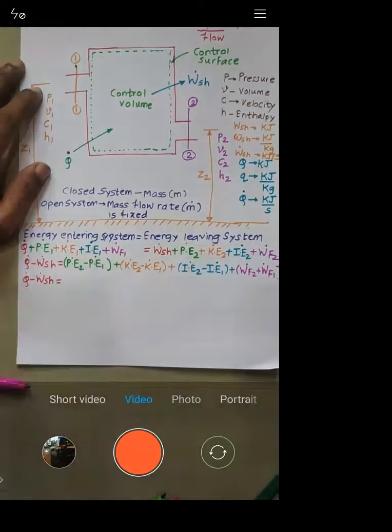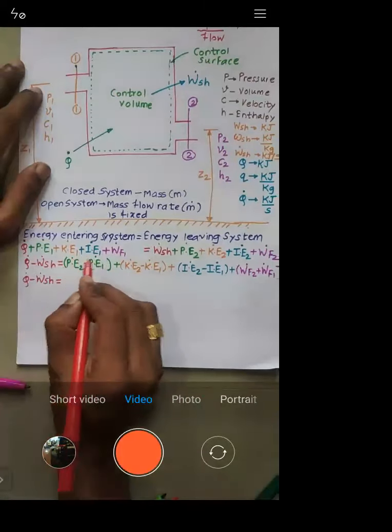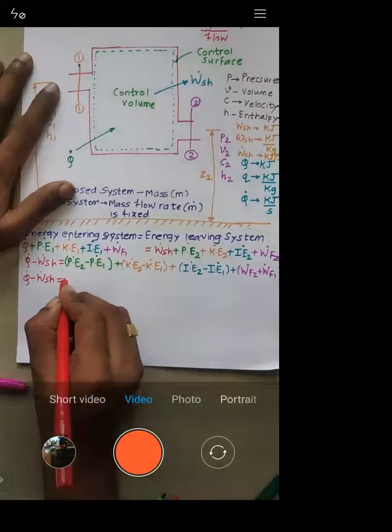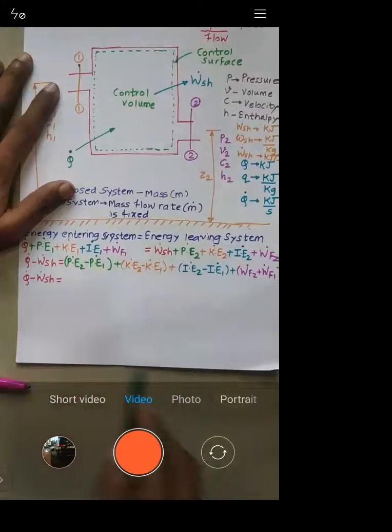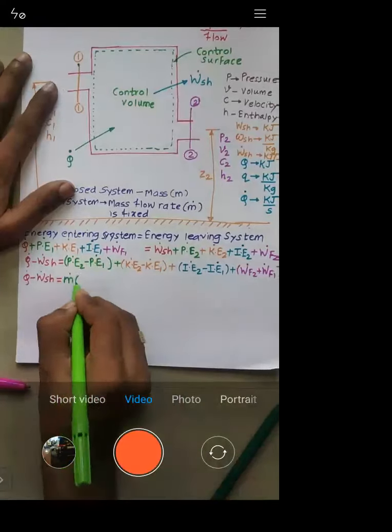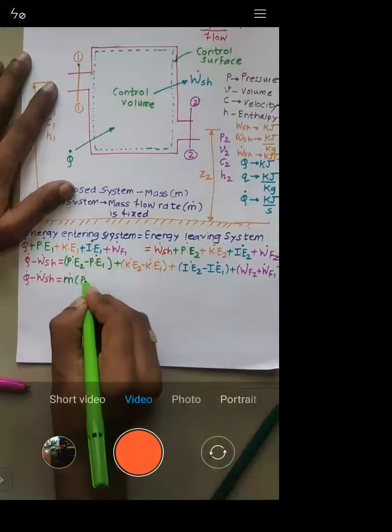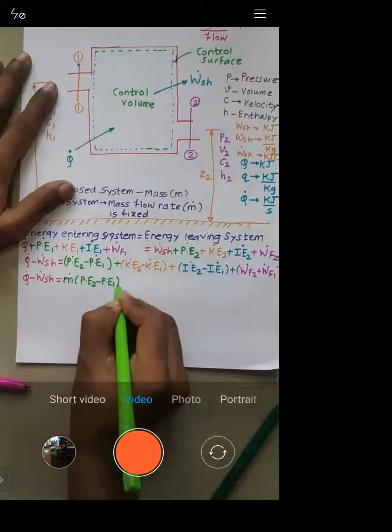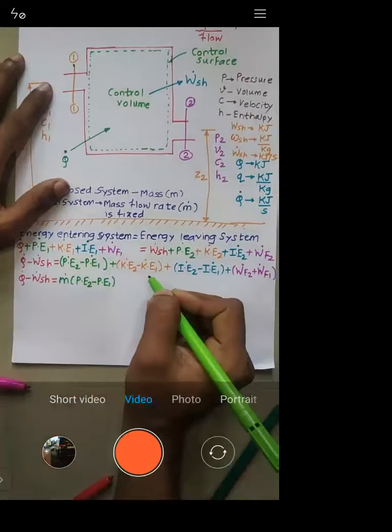This change in potential energy dot, I will write as m dot into PE2 minus PE1.